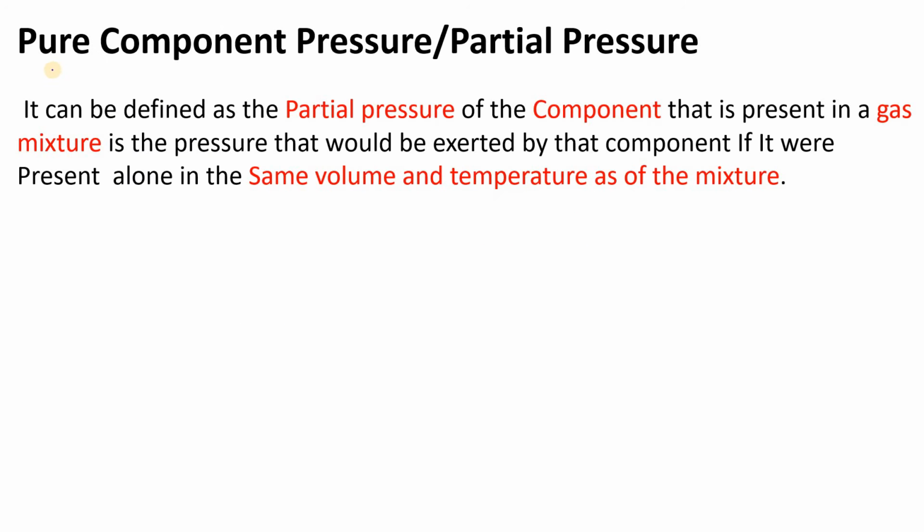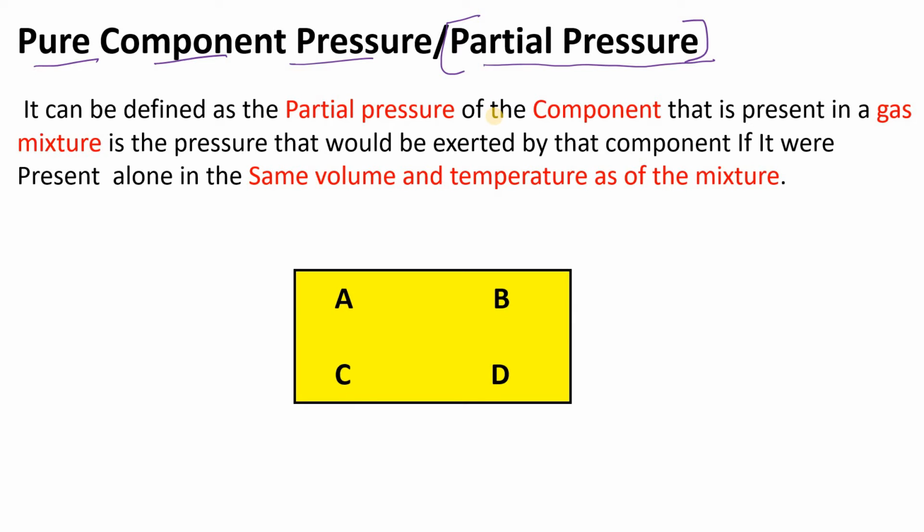So the first topic is pure component pressure. What is the pure component pressure or the partial pressure? You have heard this term, partial pressure, that is also known as the pure component pressure. Let's see the definition.